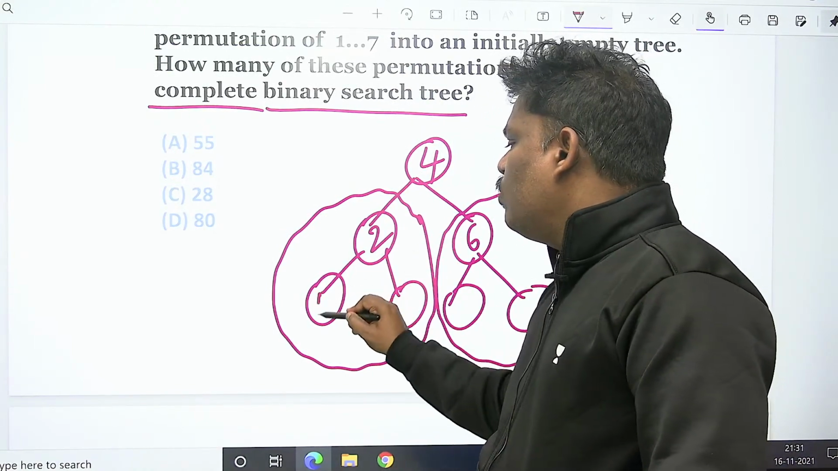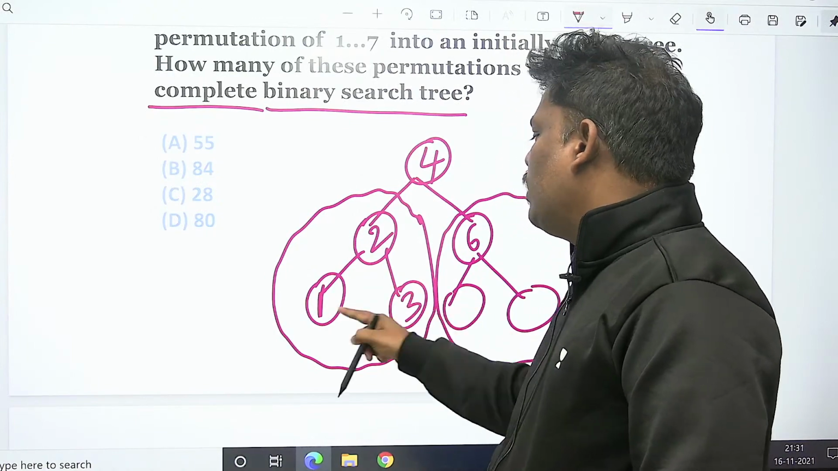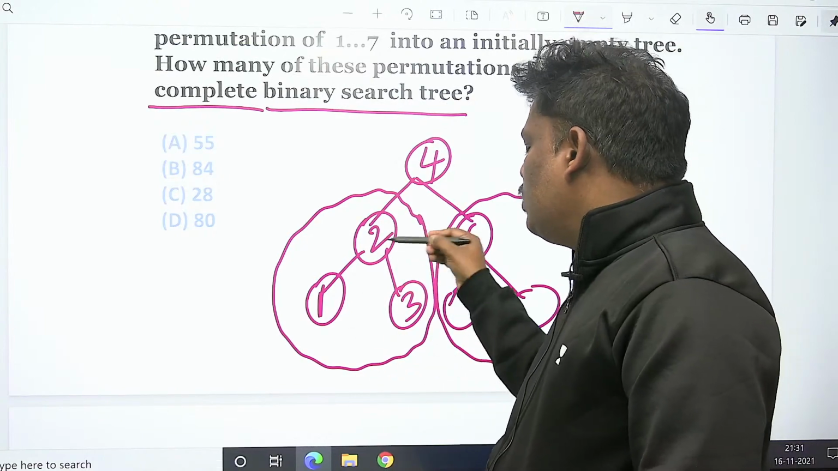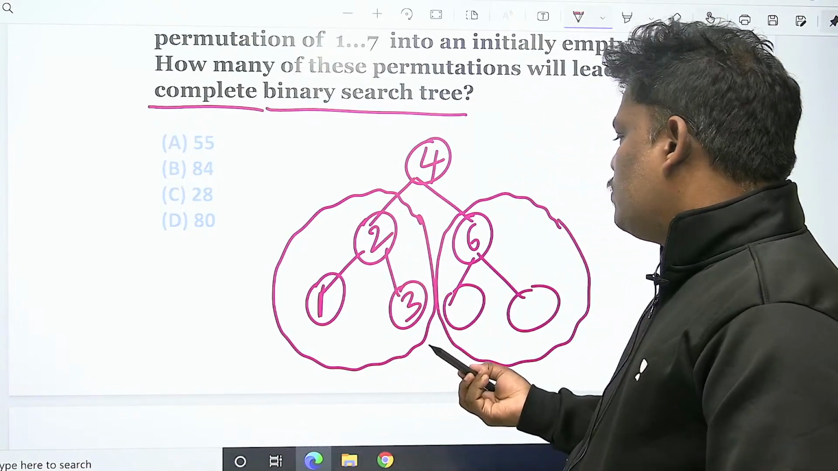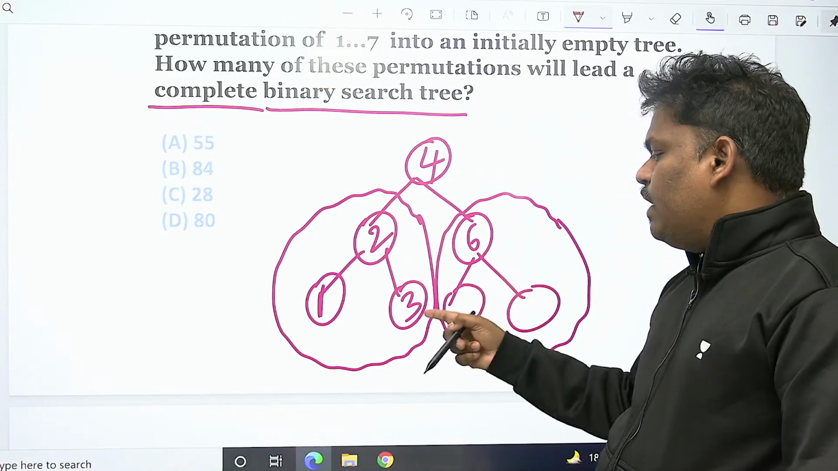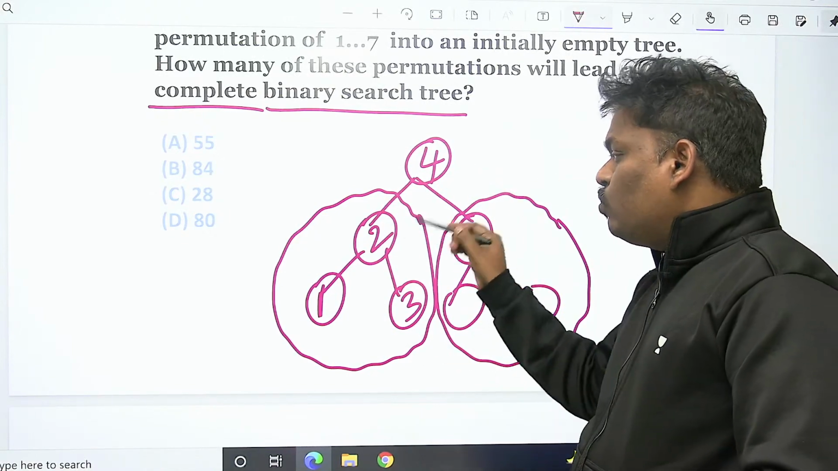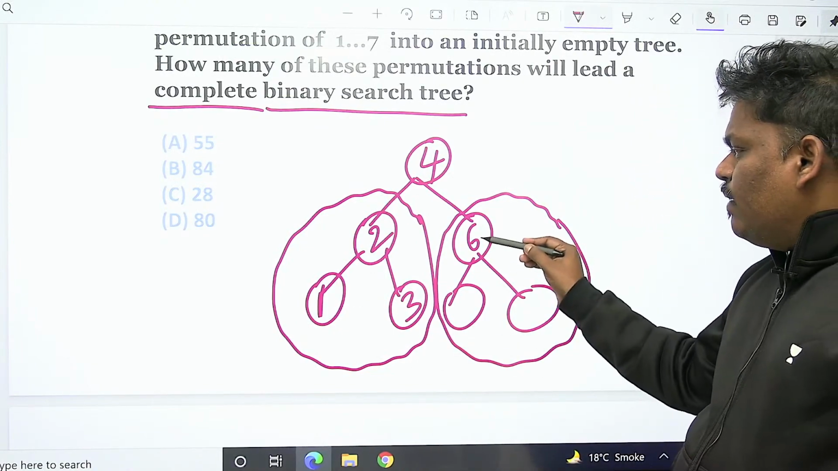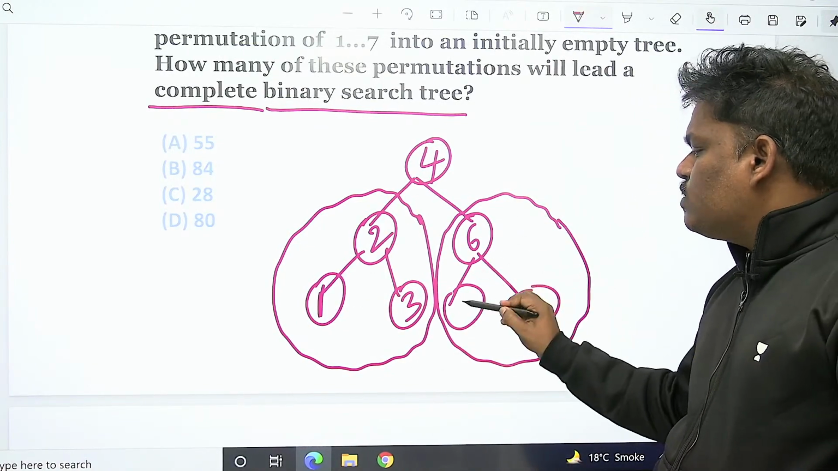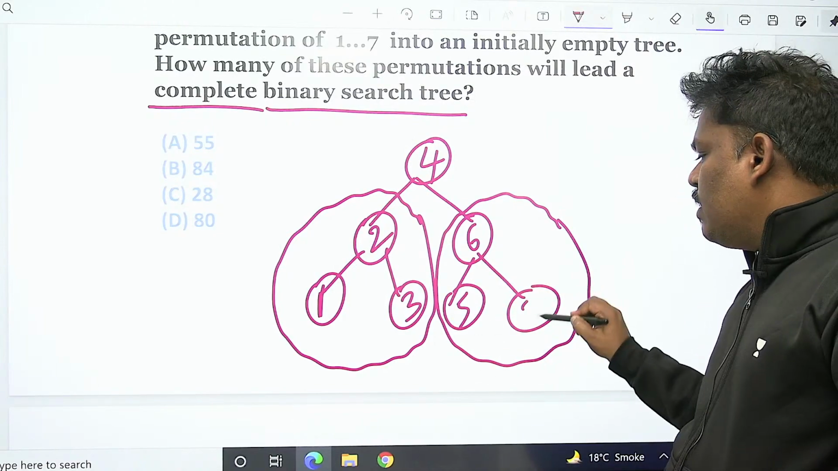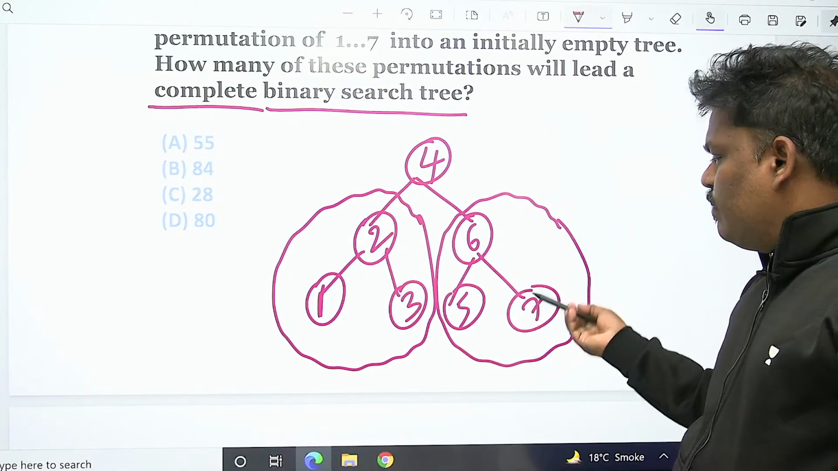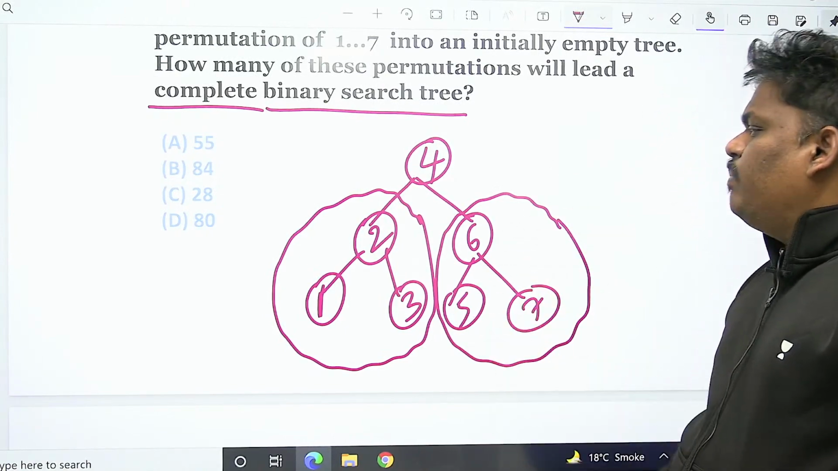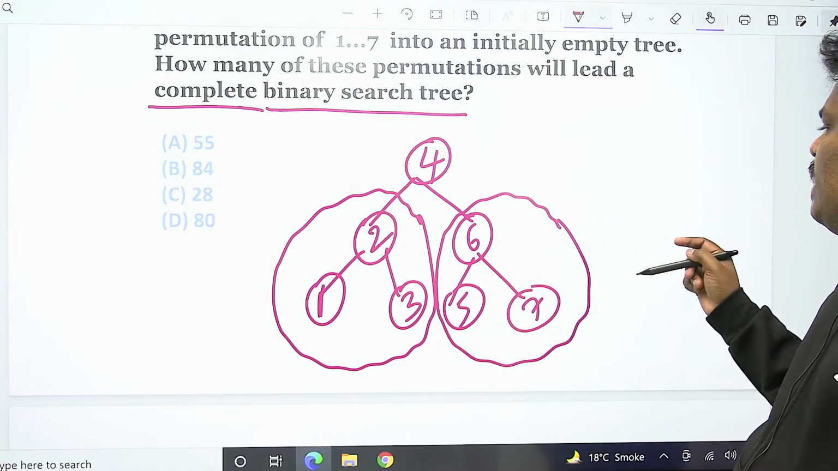If anyhow 1 will go this side, anyhow 3 will go this side. Anyhow 1 will go left side only because of the BST. Anyhow 3 will go right side only. Suppose assume that after 2, 3 came, anyhow you will go right only. After 2, 1 came, anyhow it will go to left only, no problem. After 6, 5 and 7, if 5 comes, it will go left only. If 7 will come, it will go right only. First 7 came, then also right only. First 5 only, after 6, then also it will be left only. So this is the diagram what they are expecting.